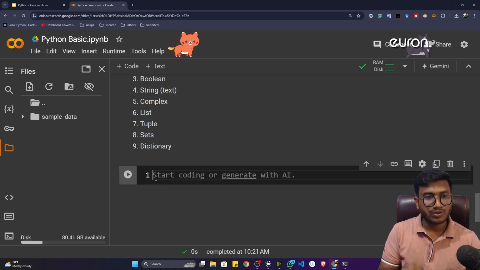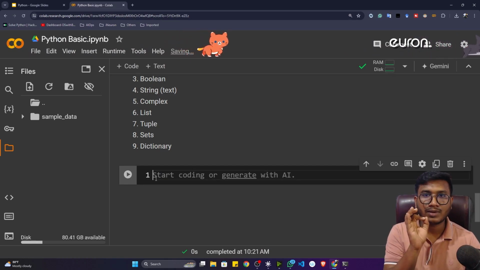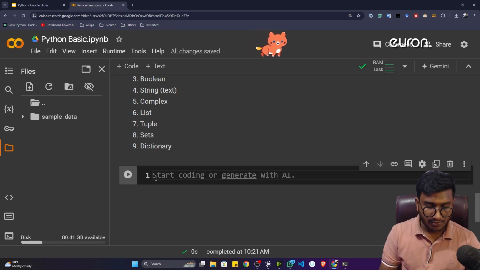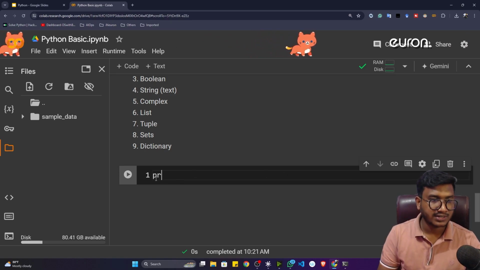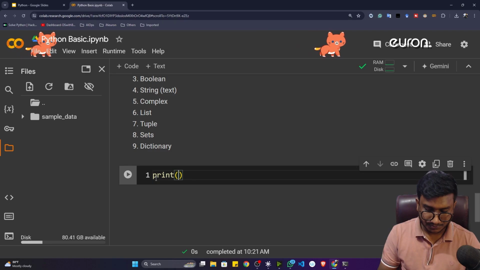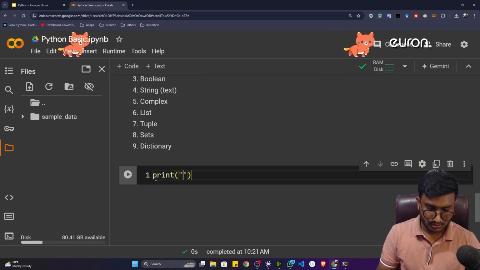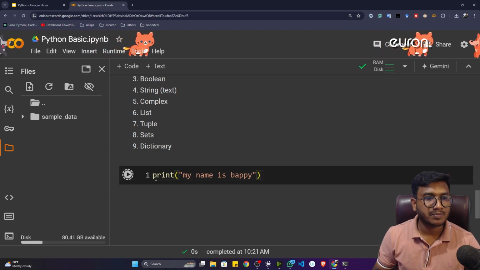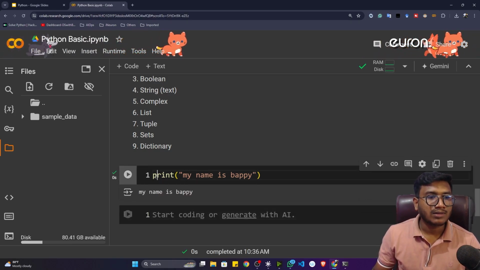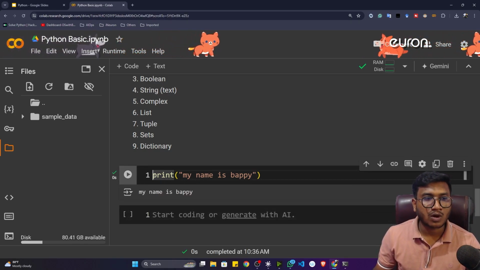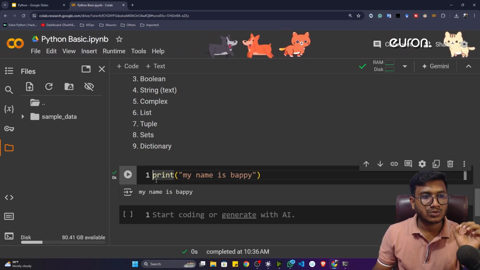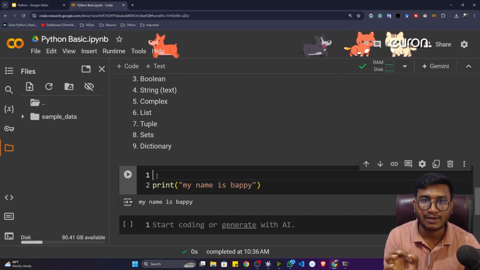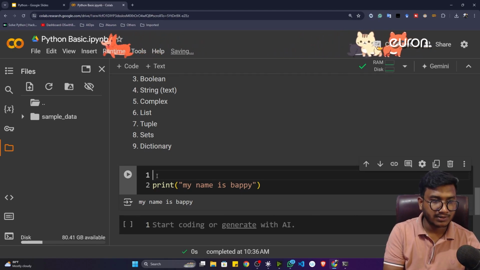But before that, let me show you the comments inside Python, how to give a proper comment. Let's say I'm writing some code. I've written one print statement: print, my name is Bappi. So this is a print statement I have written. Now let's say I want to make a comment, so that later on I can understand that this is a print function. For this I can use this hash symbol.